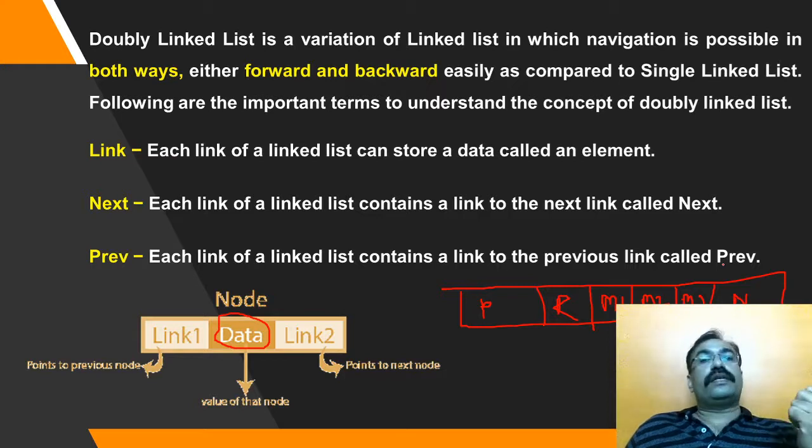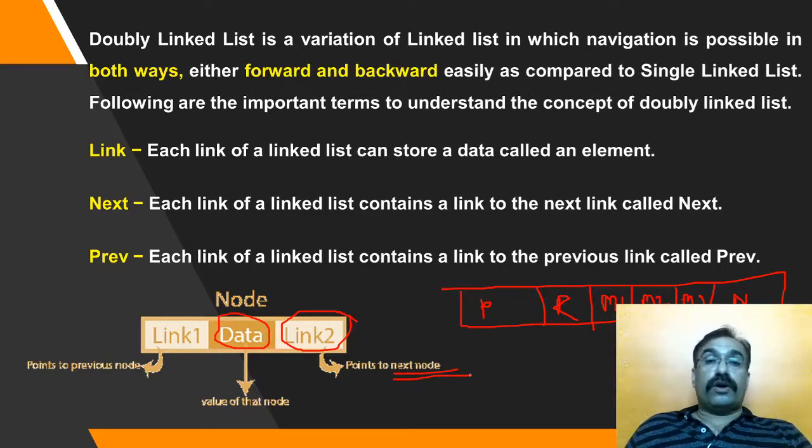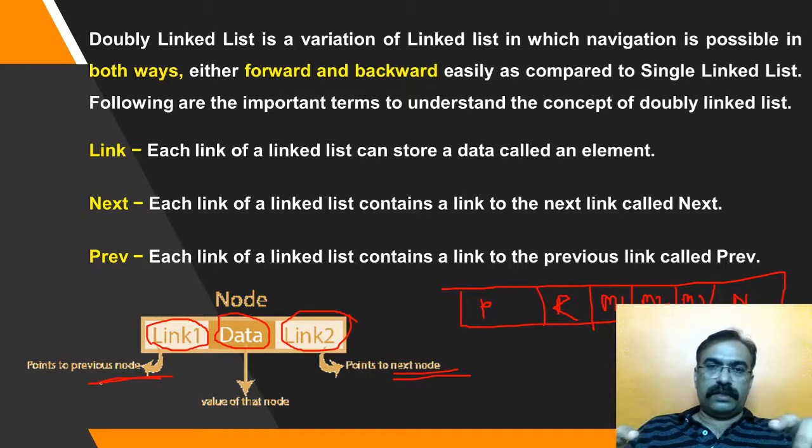That's why linked list is called a dynamic data structure. We can give any dynamism to it. Coming back to the doubly linked list, it can store data. It is going to have one link which will point to the next node of the existing one, and another one which will store the address of its previous node. This way the node structure of doubly linked list is provided.